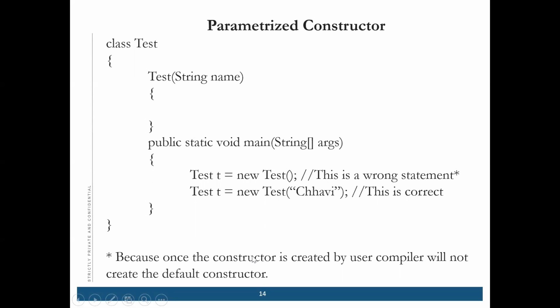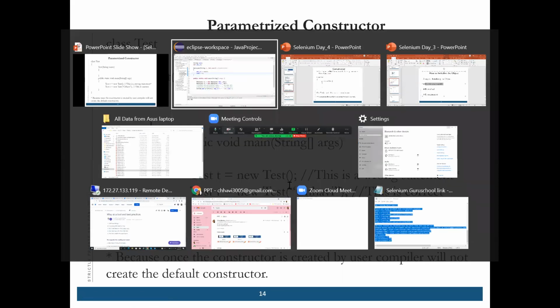So this is not a valid line now. Why? Because once we have created a parameterized constructor and then write like this, I will show you.